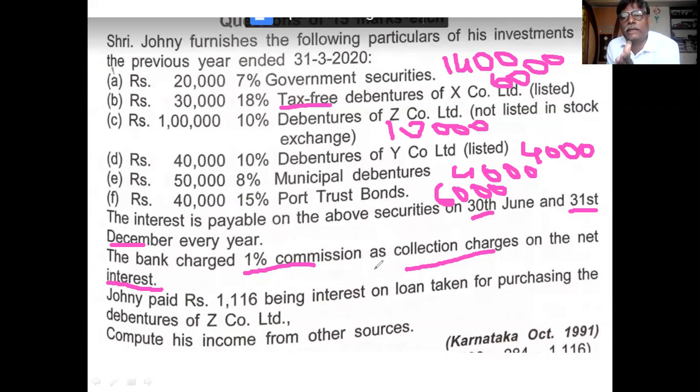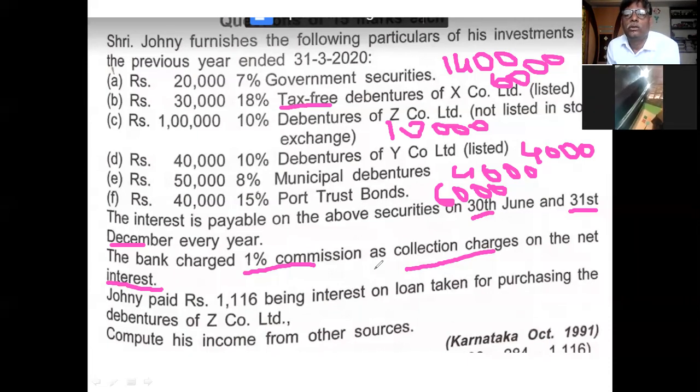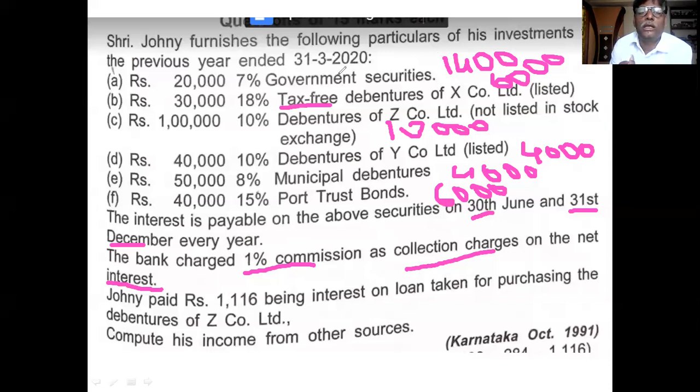After deduction of tax at the rate of 10%, the remaining amount is given to the investor as net interest. Total interest is not given. 1,400 is directly given because it is a government security. But private sector companies will give interest after deduction of tax at the rate of 10%.